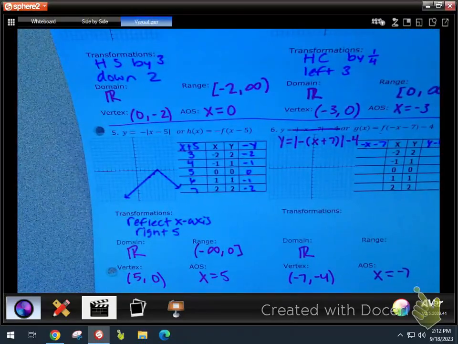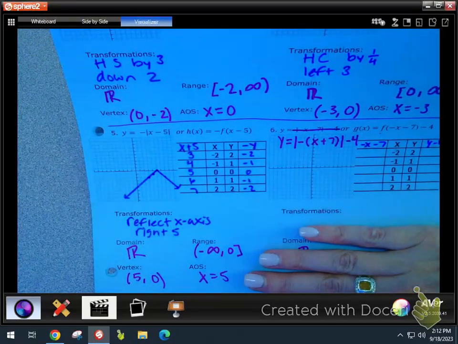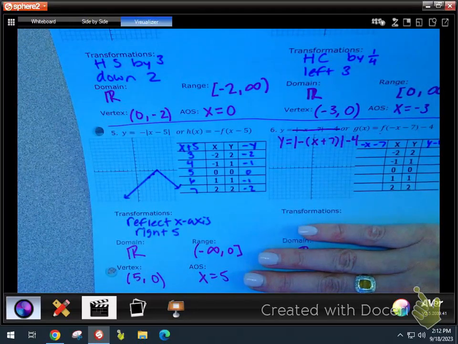Okay, so like I was talking about on number 5. Number 5 had a reflection over the x-axis because of that negative out front. So be careful with this. This one's going to be upside down. Be careful with the range. You have to write the range in the right order, meaning negative infinity all the way up to that highest point there. Also, make sure you have your rules set up correctly on number 6.